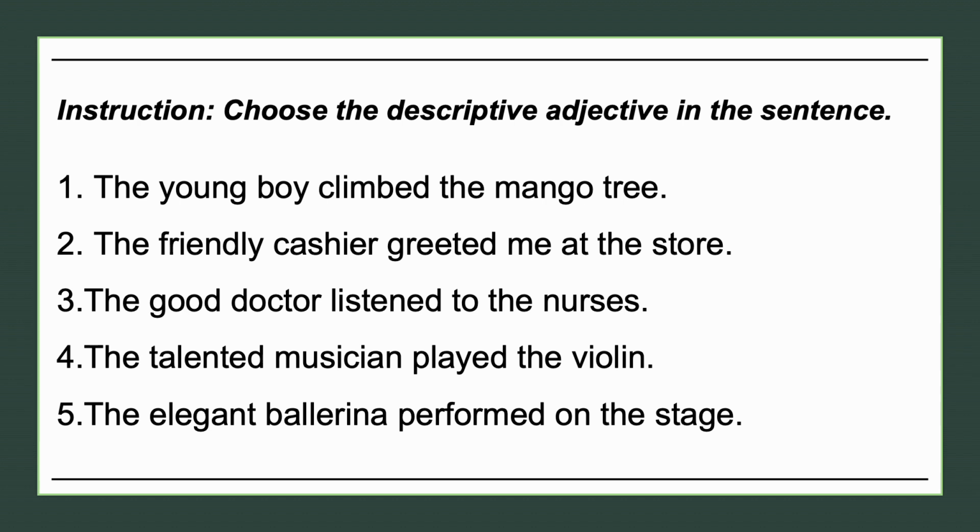So what are the descriptive adjectives? Very good. In number 1, young. Number 2, friendly. What kind of cashier is he or she again? Friendly. Very good. Number 3, what kind of doctor is he? Good. Okay, so the adjective here is good. The talented musician. What kind of musician is that? Talented. Therefore, talented is the adjective. The elegant ballerina performed on the stage. What is the adjective? Elegant. Very good.